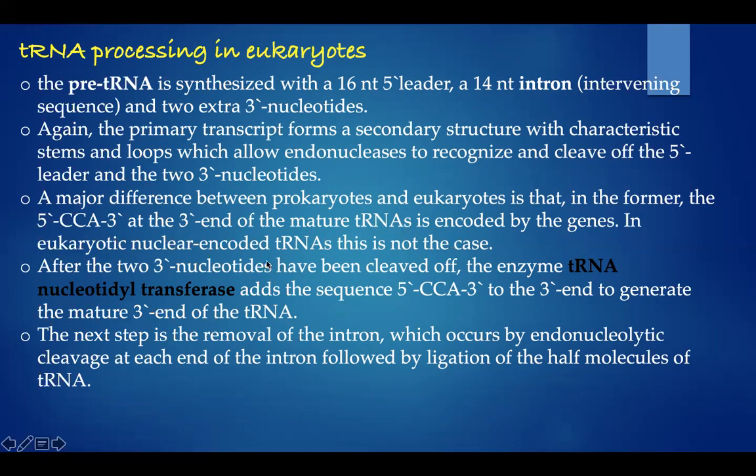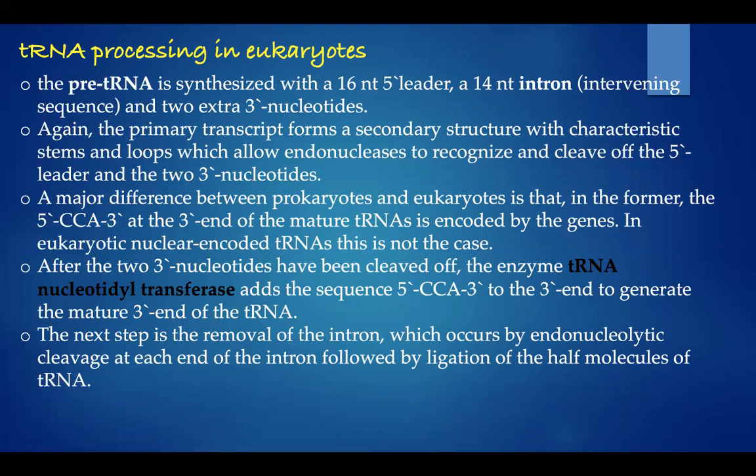It is not necessary, or it is not the same case in eukaryotic tRNA. After the 2 3' nucleotides have been cleaved off, the enzyme tRNA nucleotidyl transferase adds the sequence 5' CCA 3' to the 3' end to generate the mature 3' end of the tRNA.